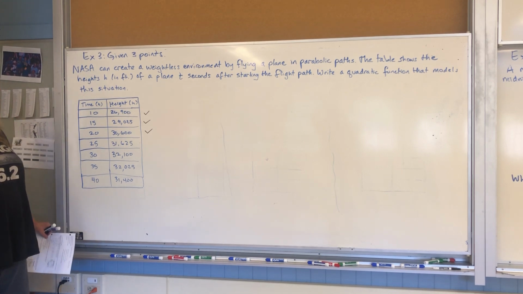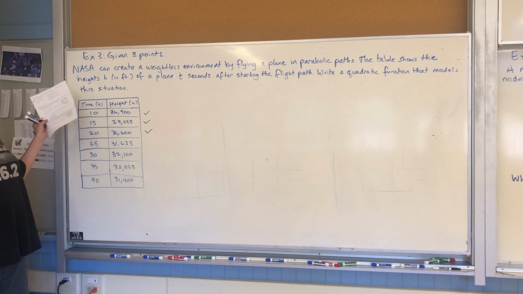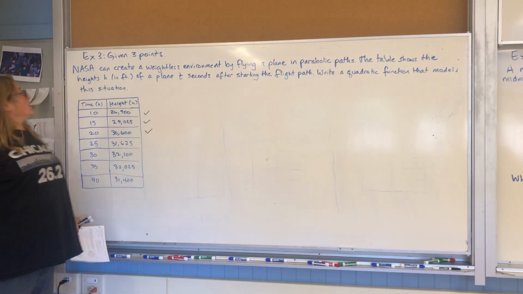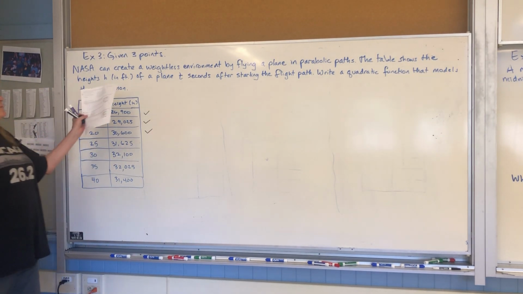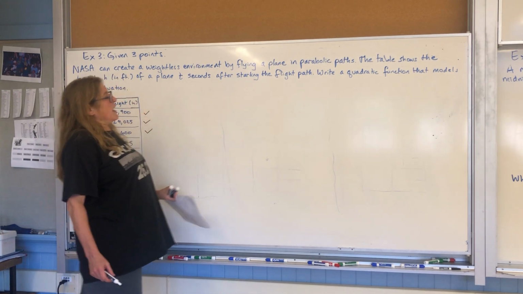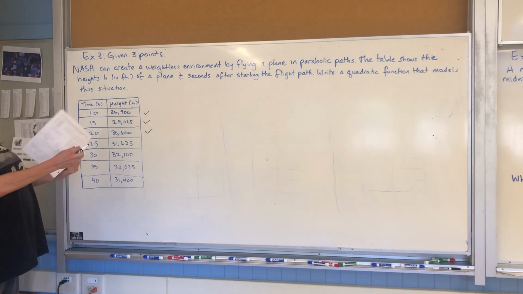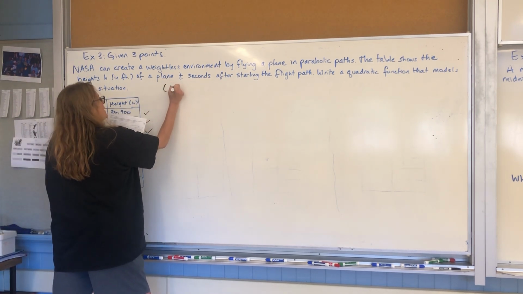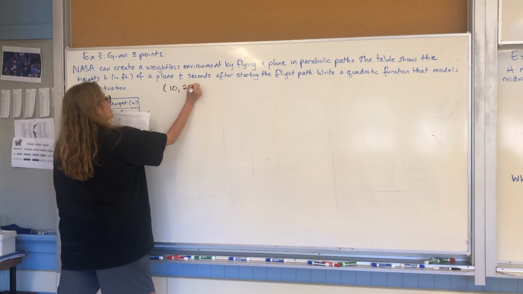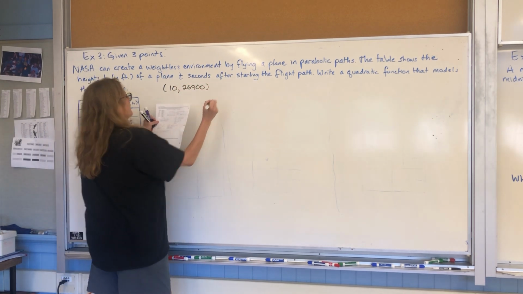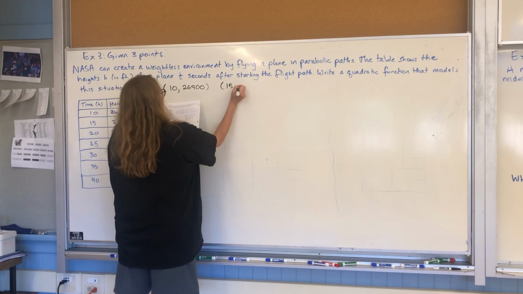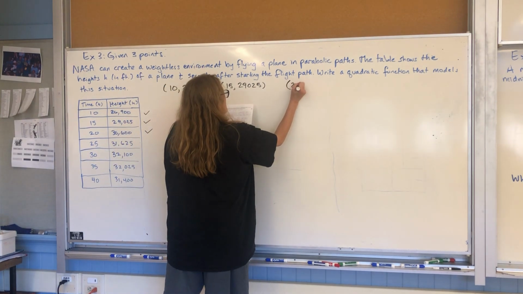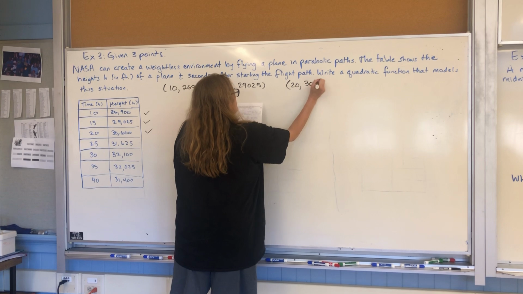So what we're going to do is create a system of equations. Let's see our problem here. NASA can create a weightless environment by flying a plane in parabolic paths. The table shows the heights in feet of a plane t seconds after starting the flight path. Write a quadratic function that models this situation. Okay guys, so I'm just going to write down our points. We have 10, 26,900. We have 15, 29,025. And we have 20, 30,600.